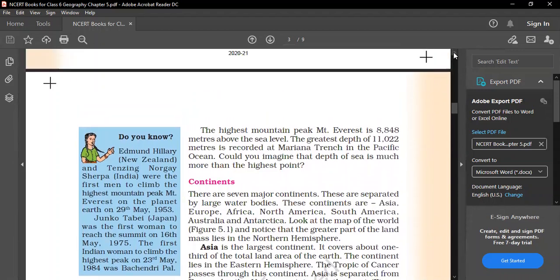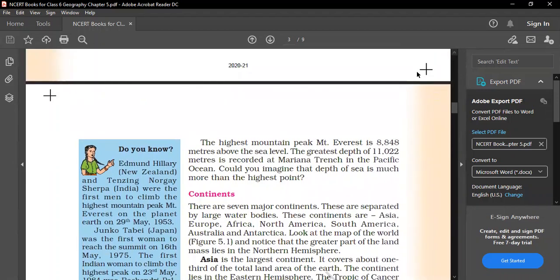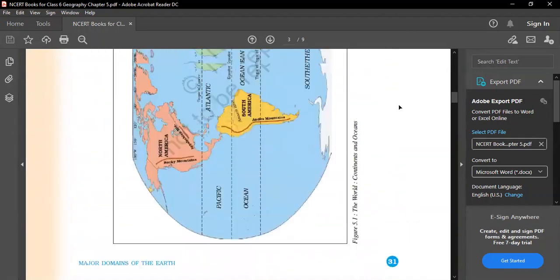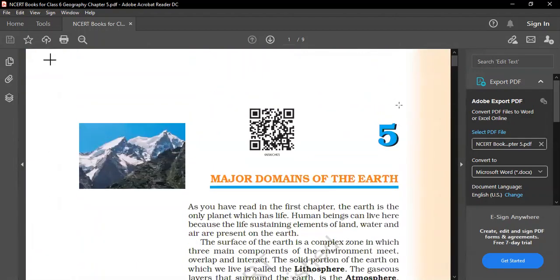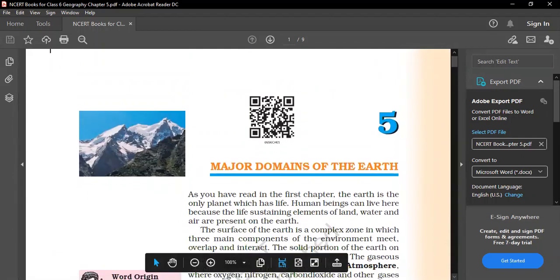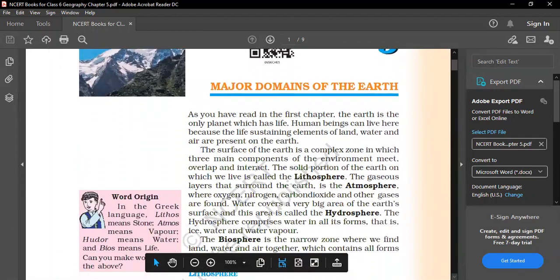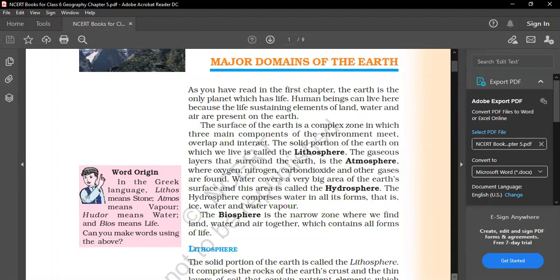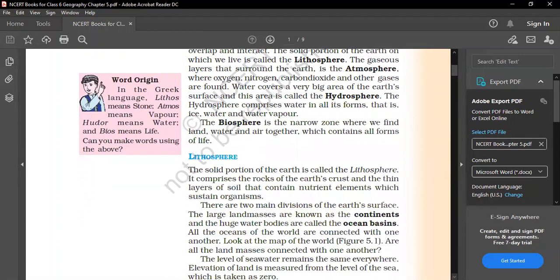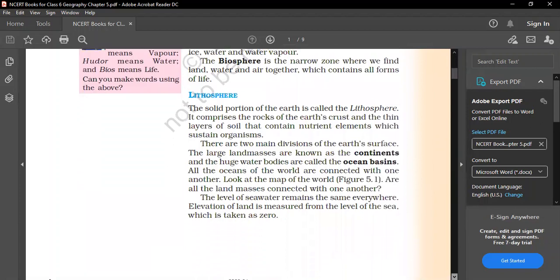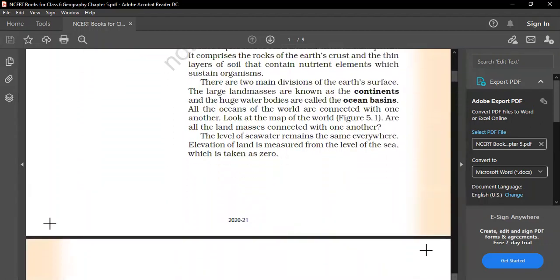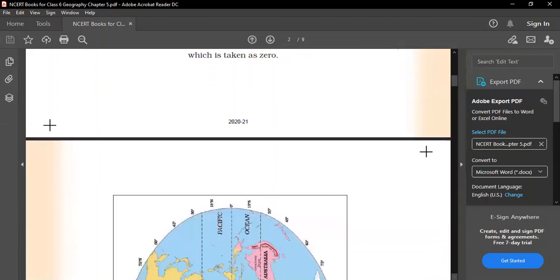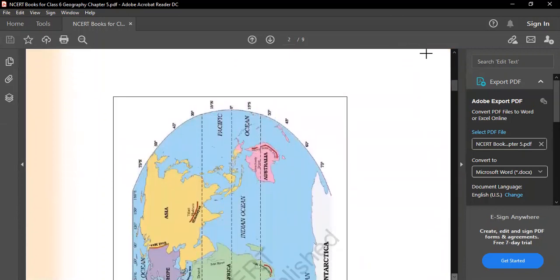The highest peak I will ask in the next class. Again, I'm telling you, in this part we have read about the major domains of the earth: the lithosphere, atmosphere, hydrosphere, biosphere. You know what litho is? That is land. Atmo means your vapors, that is gaseous, and hydrosphere means your water, and biosphere is your life. So we have read about the lithosphere, the land portion, and we also learned that the large land masses are your continents, and the huge water bodies are your ocean basins. And we have also gone through the map. So this map is also clear to you.